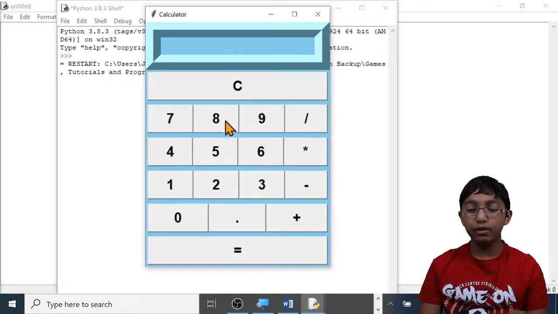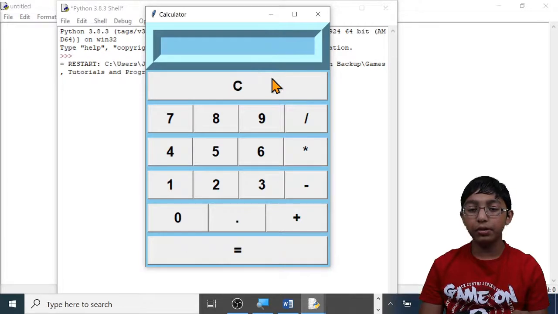Let's clear it. Now let's do some subtraction. 18 minus 13 equals, the answer 5 has been displayed.